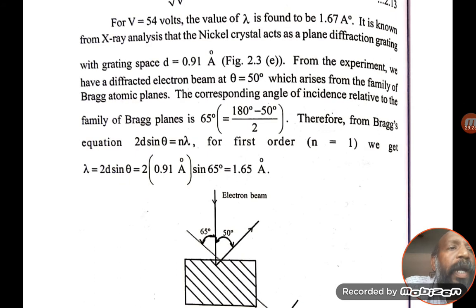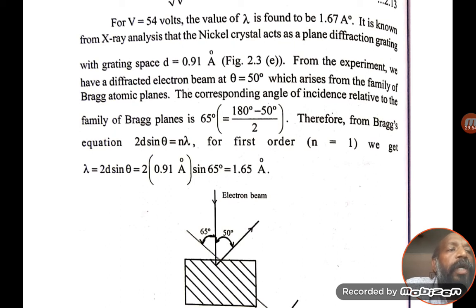From Bragg's law we know the diffraction equation n lambda is equal to 2d sin theta. Here the theta value is 50 degrees and d is equal to 0.91. The corresponding angle of the incident electron beam is 65 degrees, which is (180 degrees minus 50) divided by 2, equal to 65 degrees.